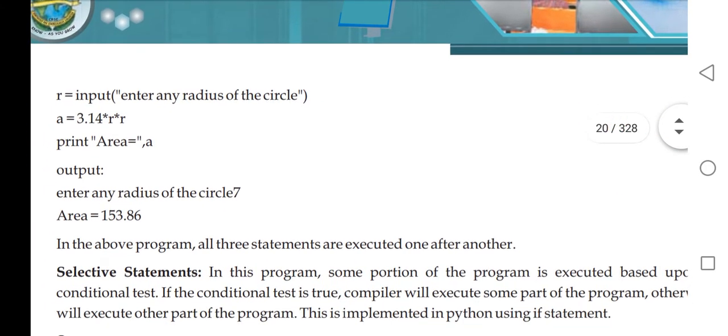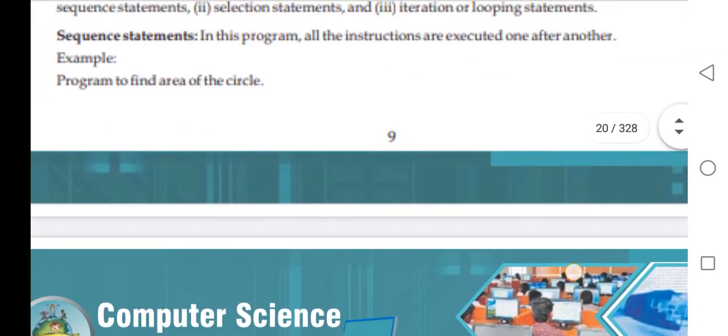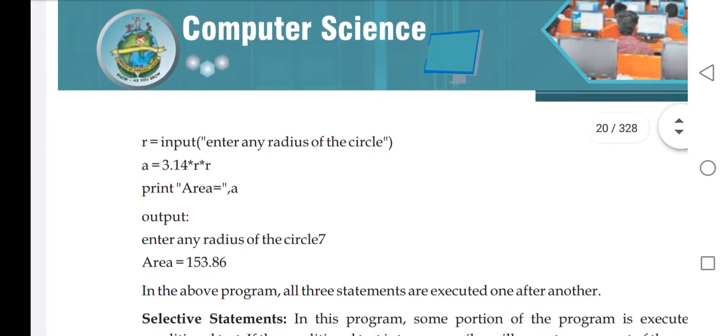Now let's see one example we have taken here: program to find area of a circle.